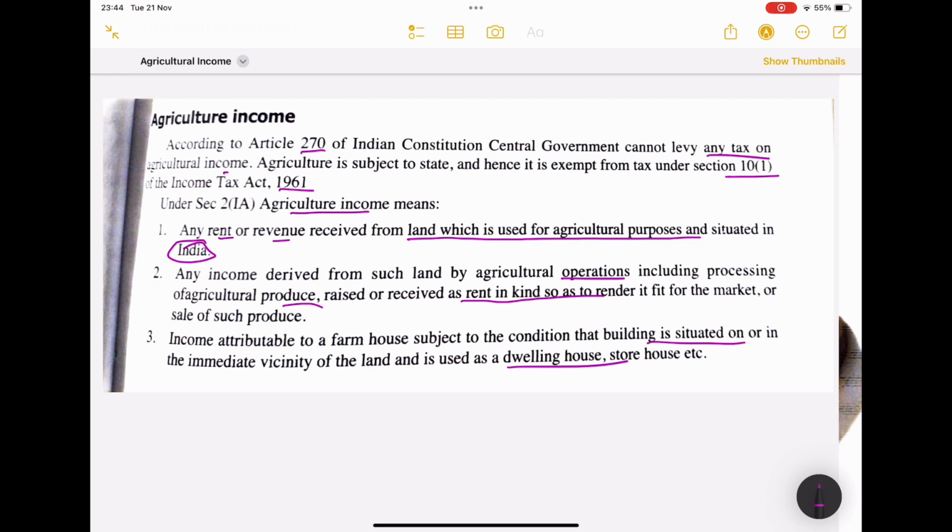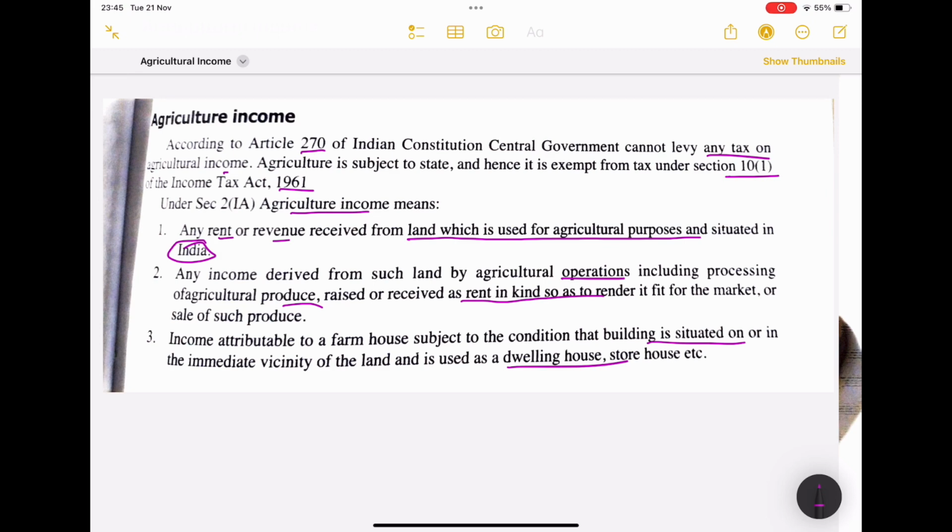Not only do we seed the plants and grow them, that is a major part of agricultural activity, but after that also we have certain activities that are included in the agricultural process. So these are the basic meanings of agricultural income.